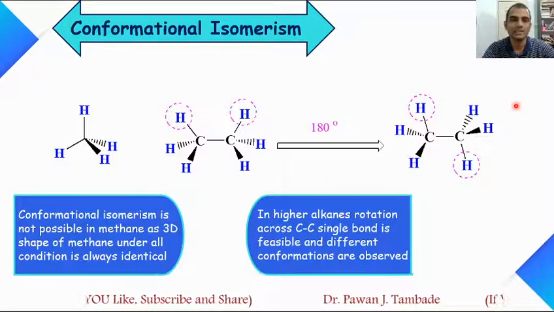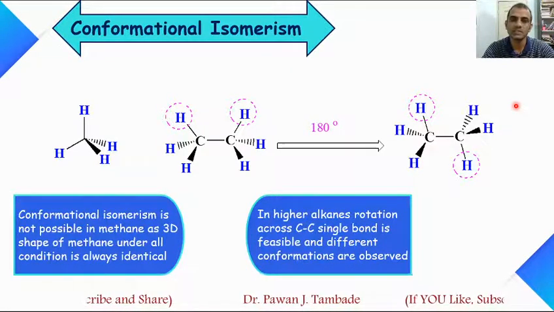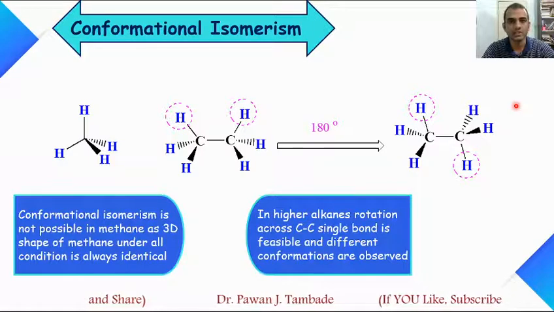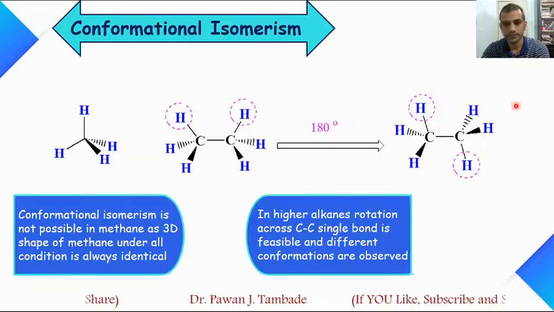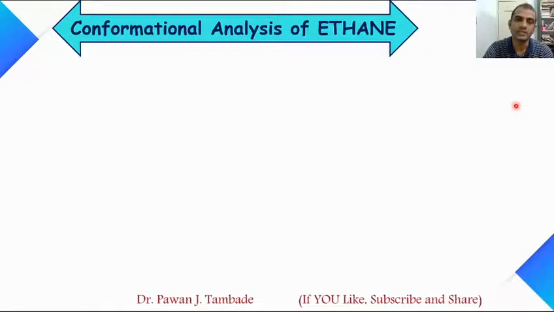So in higher alkanes like ethane, propane, butane and so on, rotation across carbon-carbon single bond is feasible and different conformations can be obtained. Now we will see conformational analysis of ethane molecule.